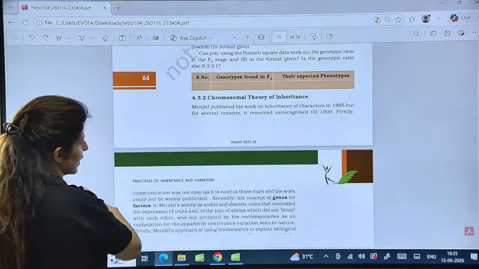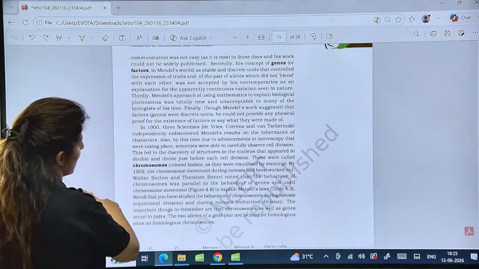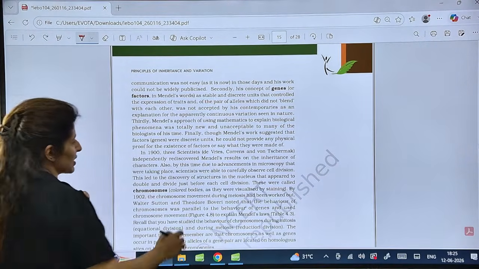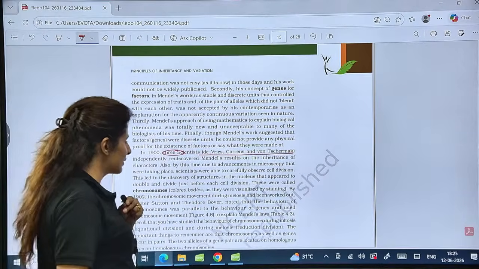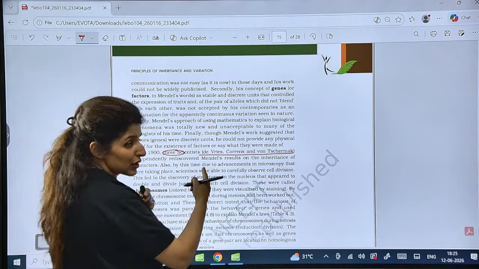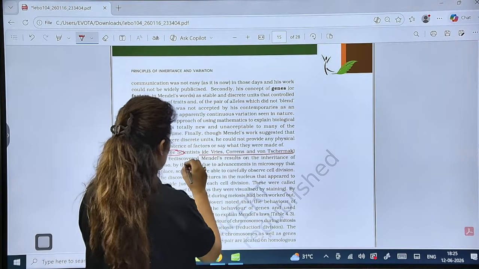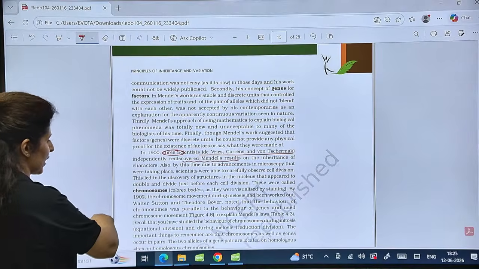Alright guys, coming to the chromosomal theory of inheritance. I've already asked this question in one of my previous lectures: who are the 3 scientists who rediscovered Mendel's work? Hugo de Vries, the one who gave the concept of mutation, Correns and Tschermak, they rediscovered Mendel's results. Is that clear? Important names.